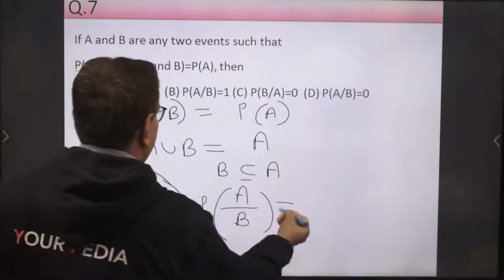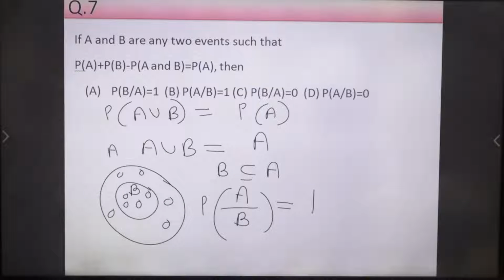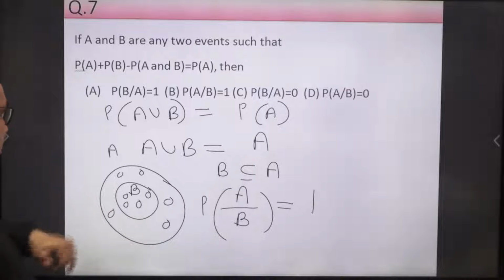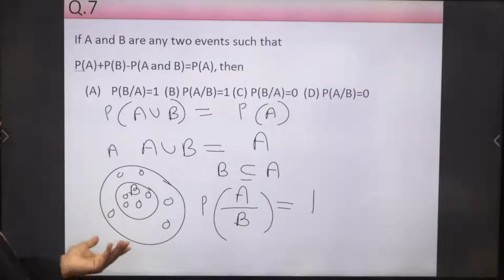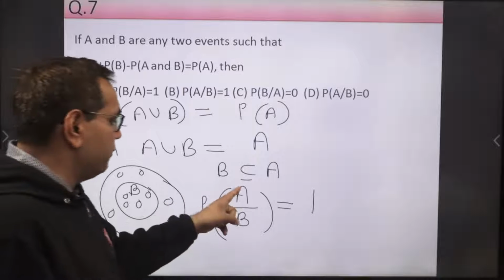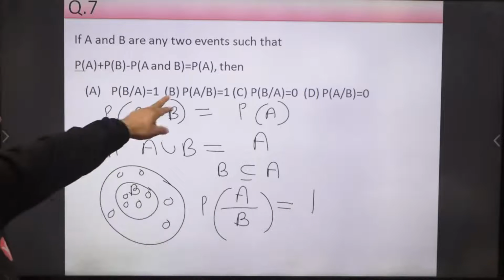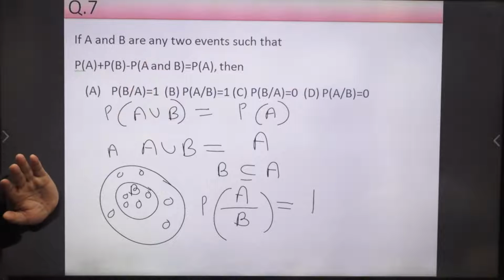So this probability is equal to what? 1. So B is the right answer. Okay. If B is a subset of A, and B is known, B is happening, then definitely A is happening. Okay. So probability of happening of A under B is equal to 1. So B is the right answer to this question.